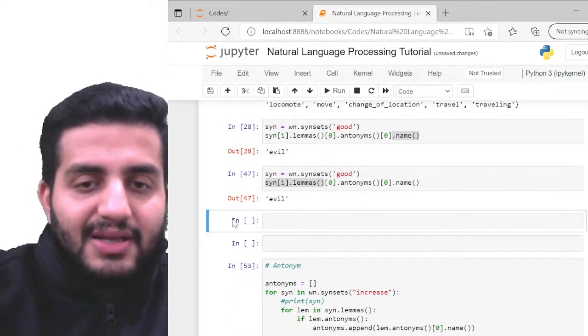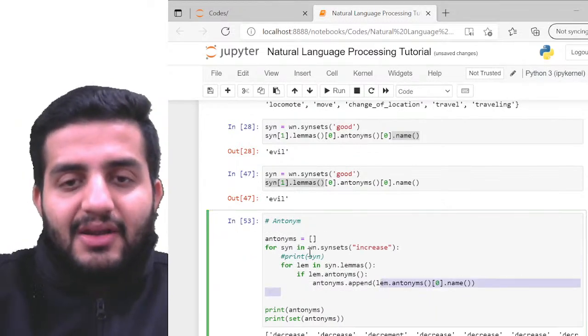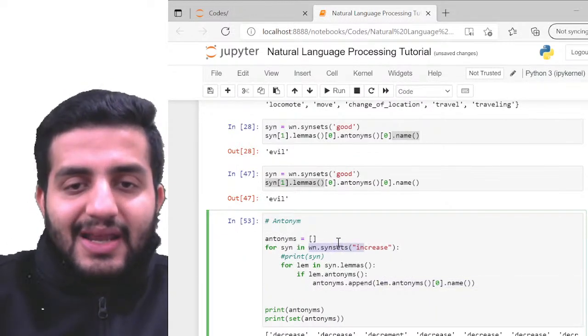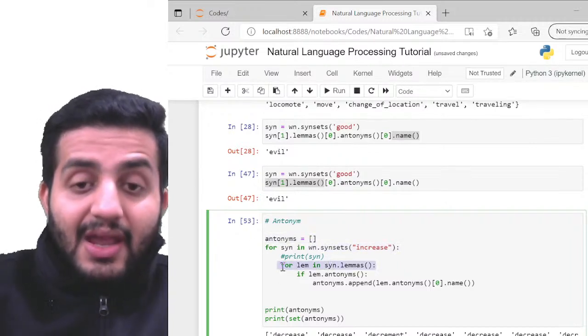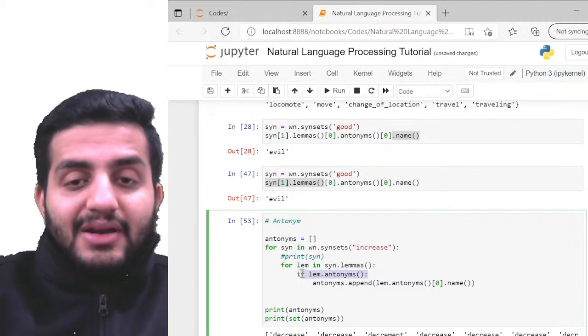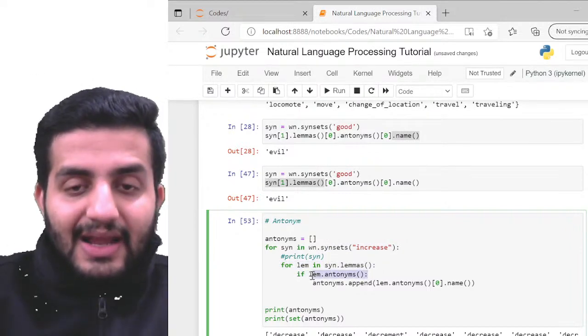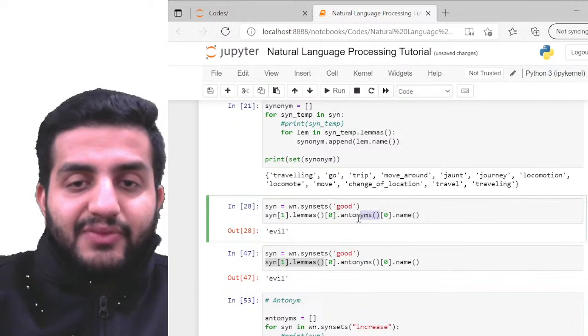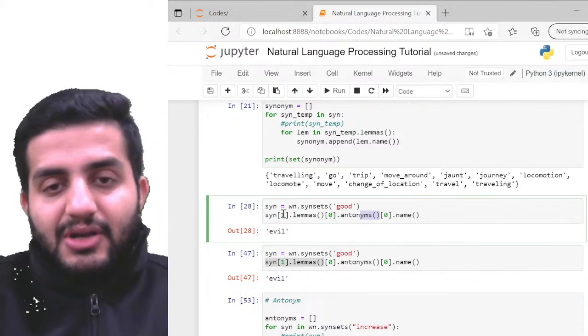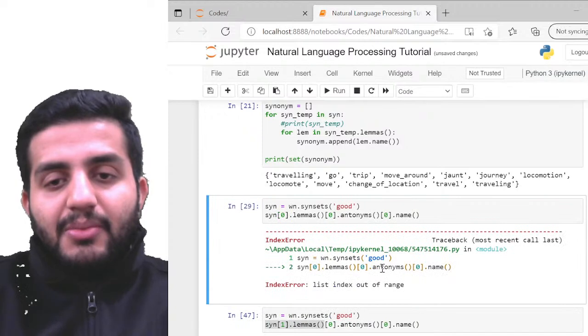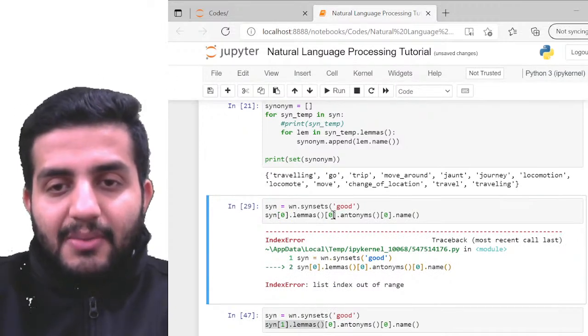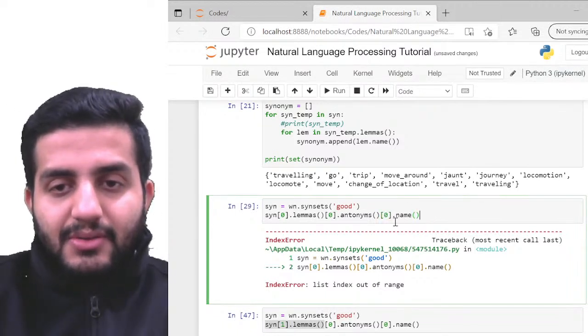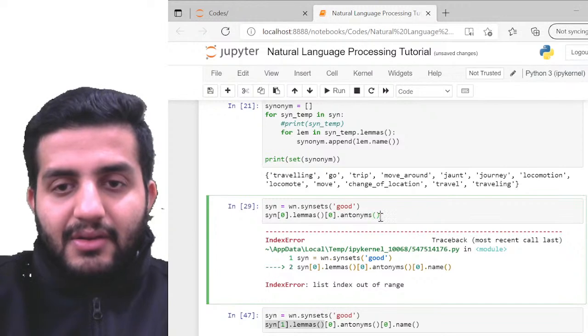Again, I can just do that same thing in the loop, right? So I can just keep on calling things in the loop. I've just done the same thing here. So I'm calling the syn sets. So basically, again, I've defined a list here. For all of my syn sets, I'm going to call individual lemmas. And again, for each of these lemmas, there's a separate condition here. So if the antonym exists, because most of the times you will not get an antonym defined here, right? So for example, if you're going to use say a synonym of say 0, you might not be having anything here.